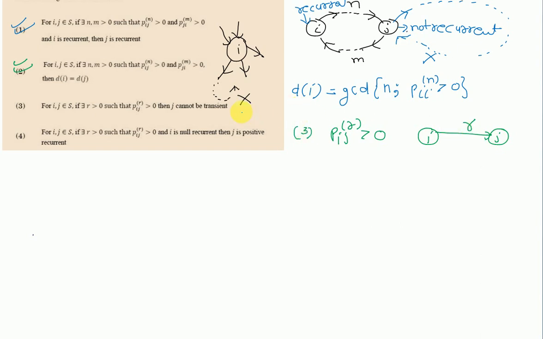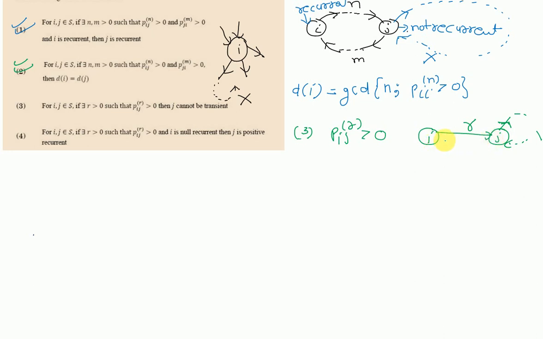So it compels us that j cannot be transient, but j can be transient. How? If j is transient, then there must be some way that we cannot return to state j. It also satisfies this relation because this option only tells us that p_ij^r is greater than 0. It never tells us that we can return from state j to state i.